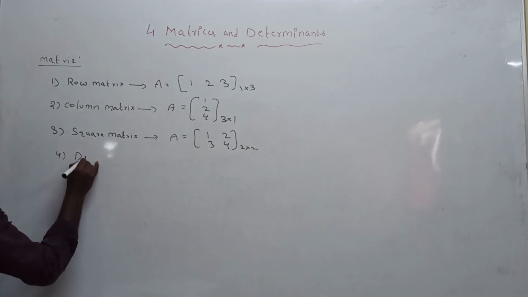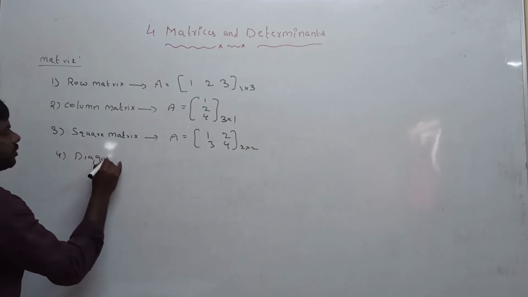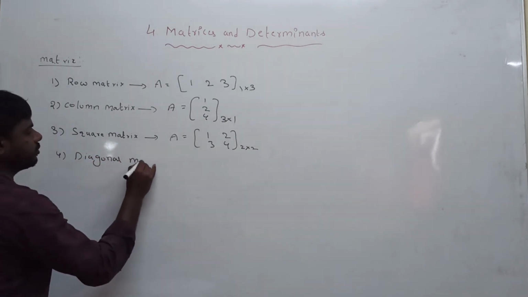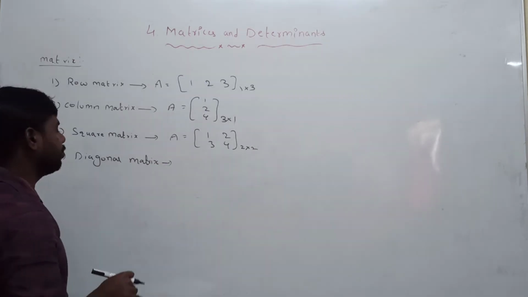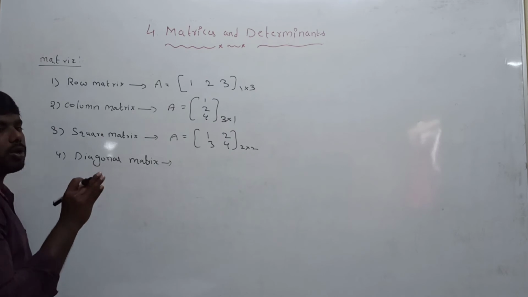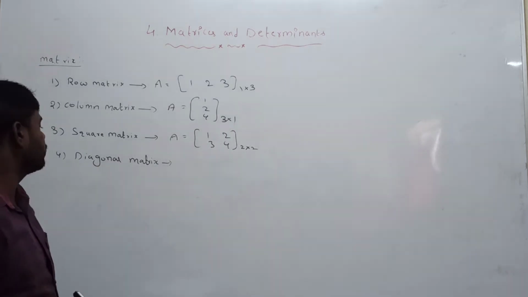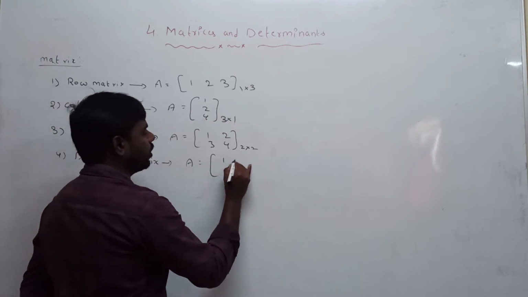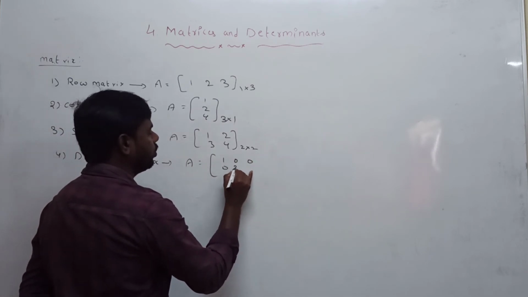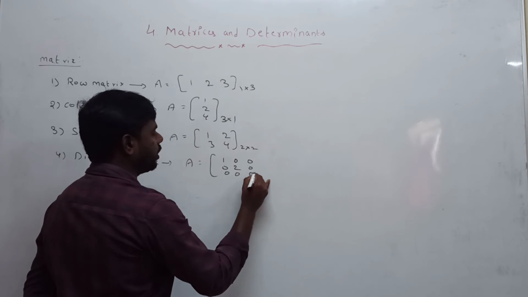Next one is the diagonal matrix. A square matrix in which non-diagonal elements are zeros is called a diagonal matrix. Example: 1 0 0, 0 2 0, 0 0 3.